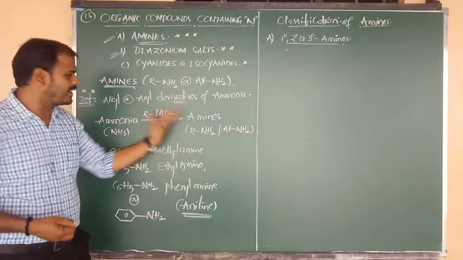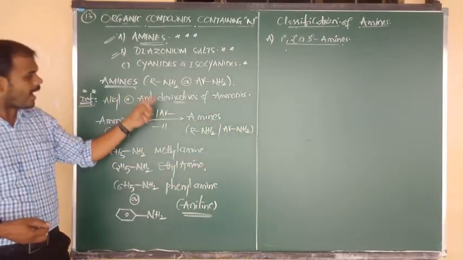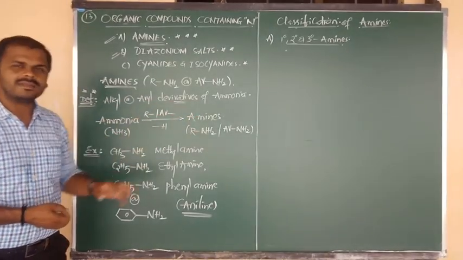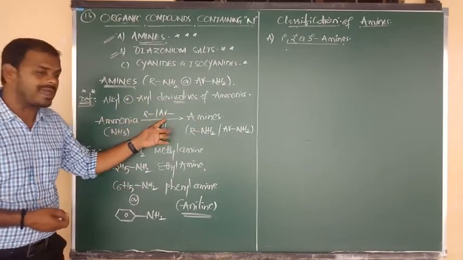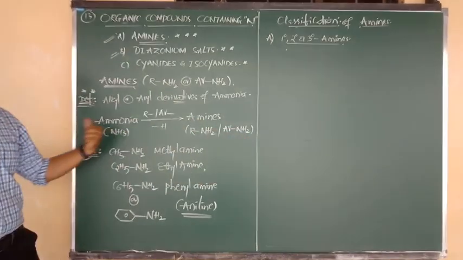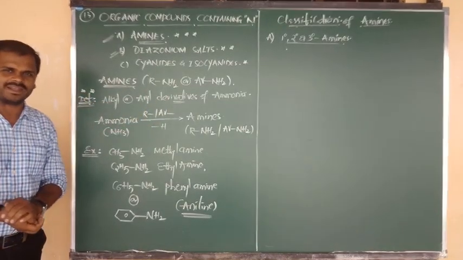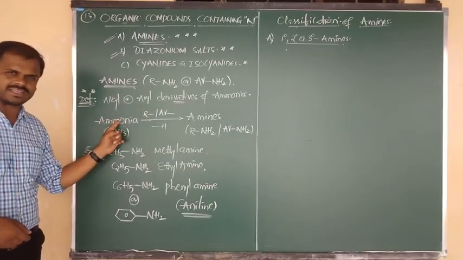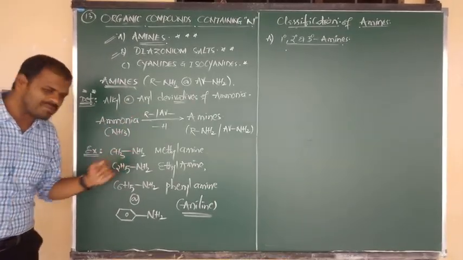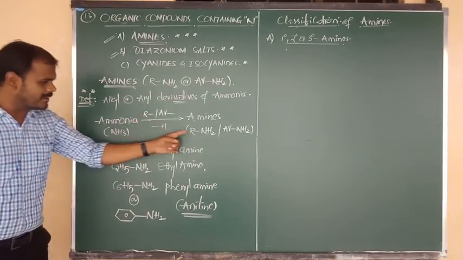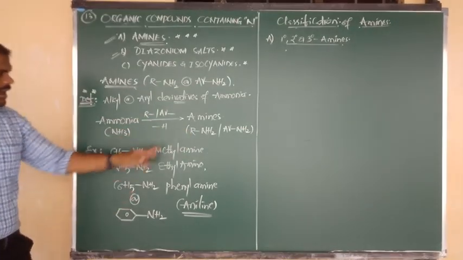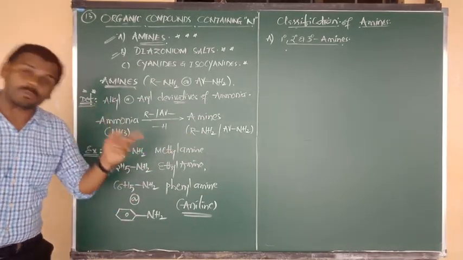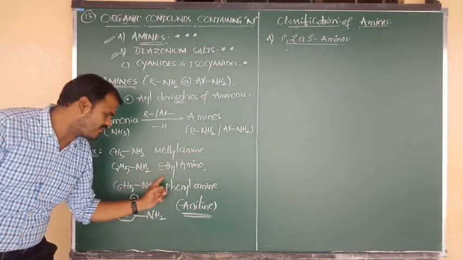So amines are nothing but the alkyl or aryl derivatives of what? Ammonia. So just one word definition you have to remember right now. Suppose in NH3 one hydrogen is replaced by CH3, I mean alkyl group. So we can say CH3-NH2, and R can be replaced by what? Methyl amine. R we can replace by what? Ethyl amine. Propyl amine. Like that we can write a number of examples.